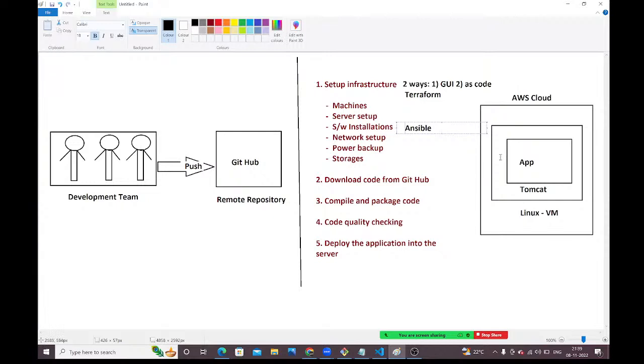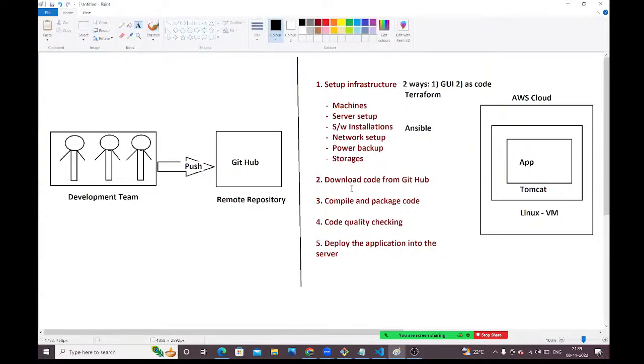By using Terraform, we are creating Linux machines. Inside the Linux machine, I want to install Jenkins. I want to install Git. I want to install Tomcat. I want to install Sonar. I want to install Nginx. I want to install Apache 2. How will you do that configuration? Using Ansible, we will do that configuration. Okay. Terraform is just for creating the machines. Ansible is for configuration management purposes.